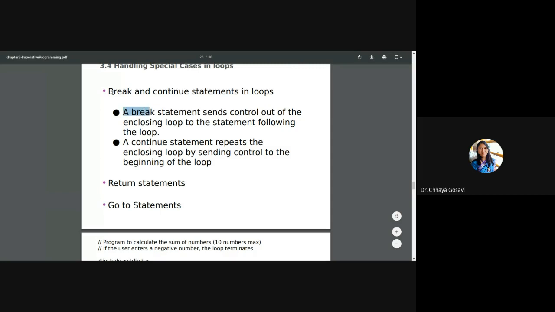Are you familiar with break and continue statement? We use this statement in C language or Java. Yes, break, ma'am. Yes, okay.